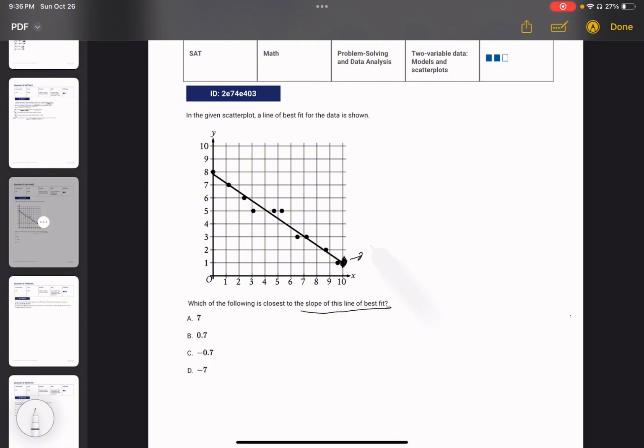So that's going to be 10, 1. And then we can pick this up here, which is going to be 0 and 8. So remember, you don't have to pick points like these or like these because it's asking for the slope of the line, not anything else.